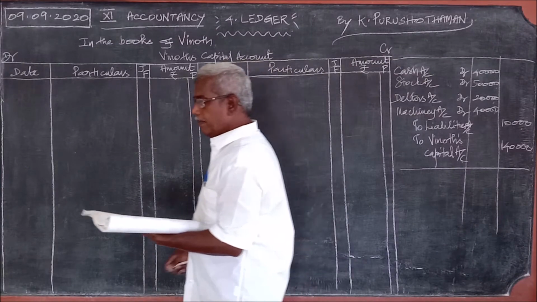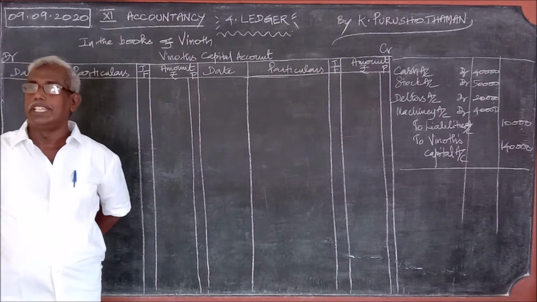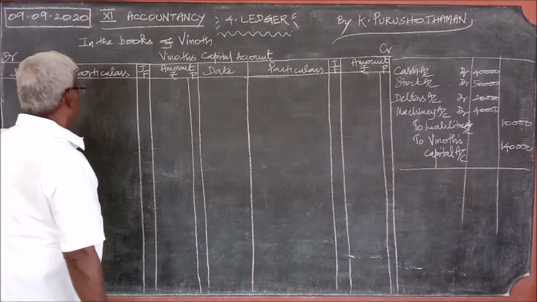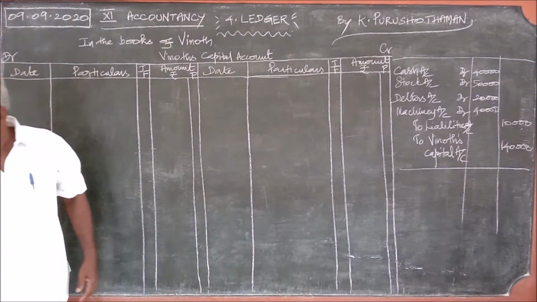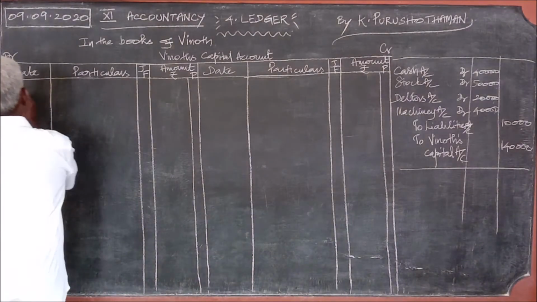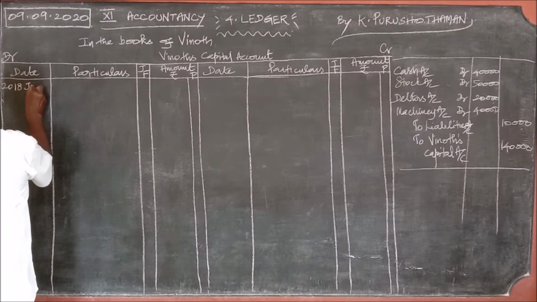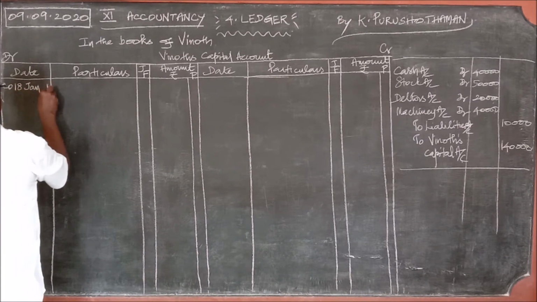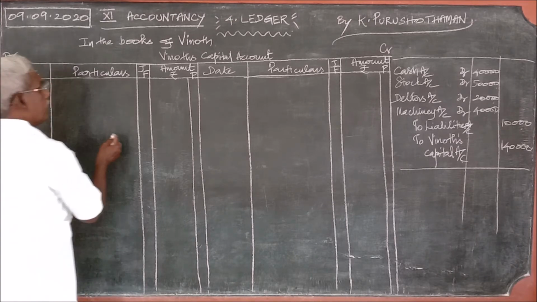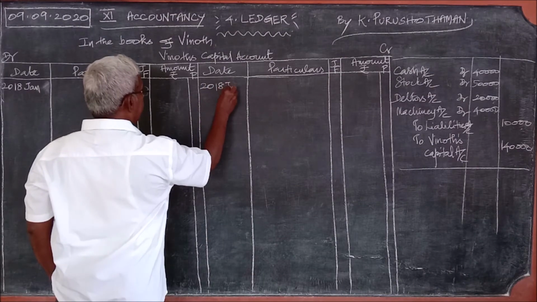See, usually how do we post the entries in the ledger? The date is 2018 January 1st. Here also 2018 January.